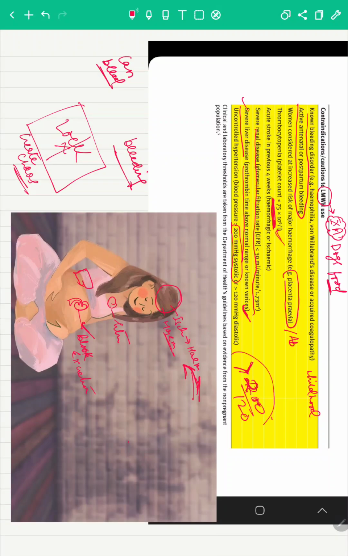It is pretty high, isn't it? On top of that, you have given a dog to bite. That will cause more bleeding. So hypertension where the systolic is more than 200 or the diastolic is more than 120 can cause bleeding. So these are the simple contraindications for the use of low molecular weight heparin.